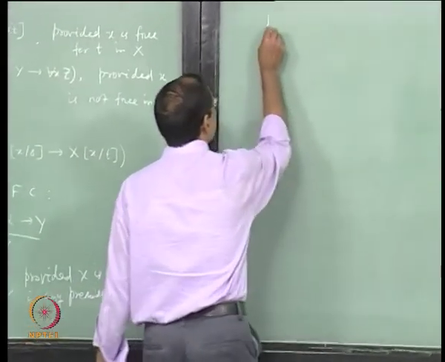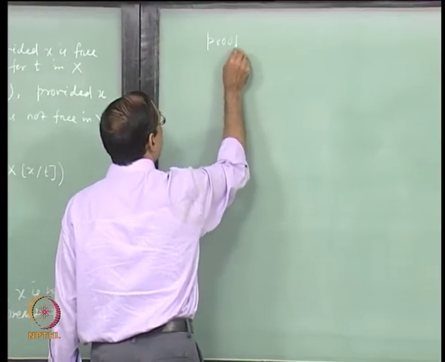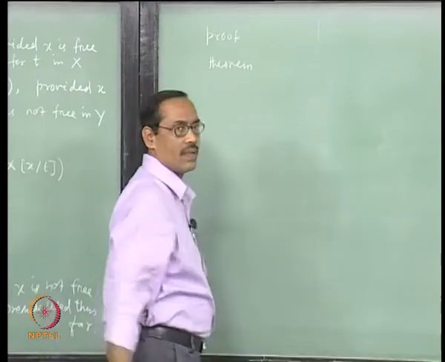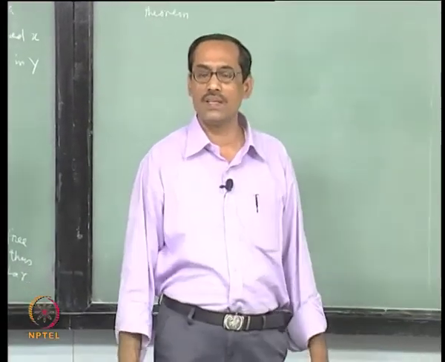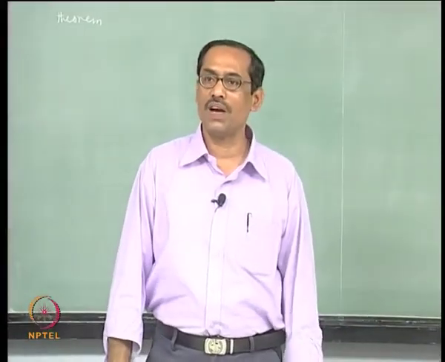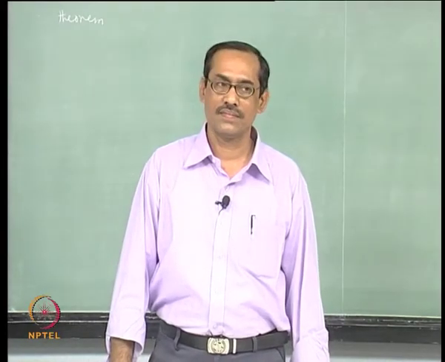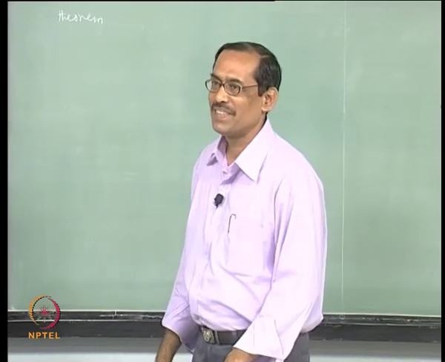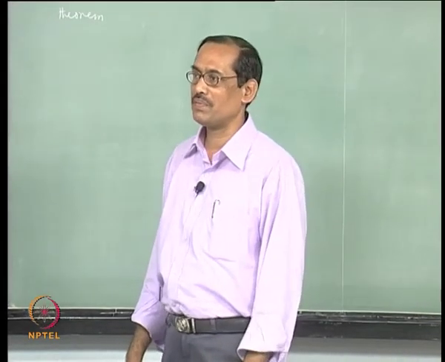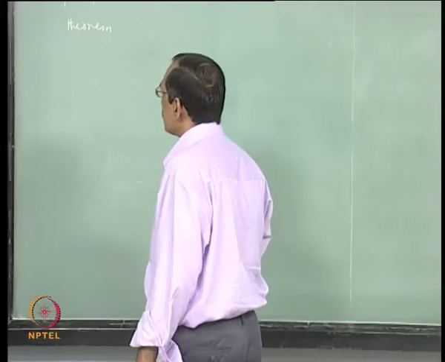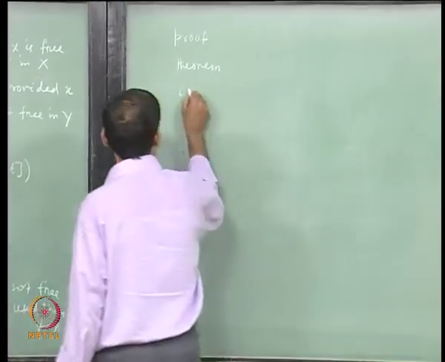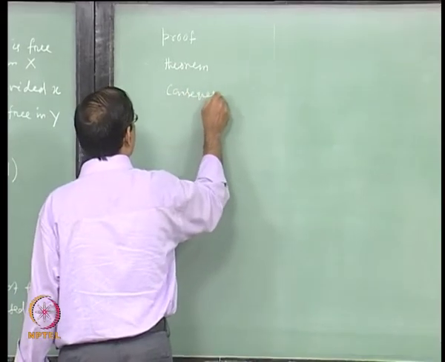Next, we should define what a theorem is. As earlier again, a theorem is the last formula of a proof, fine. We are going so formal, it looks funny, but that is what it is. So, theorem is simply the last formula of a proof. Next, we will be introducing consequences, or rather provability of consequences.